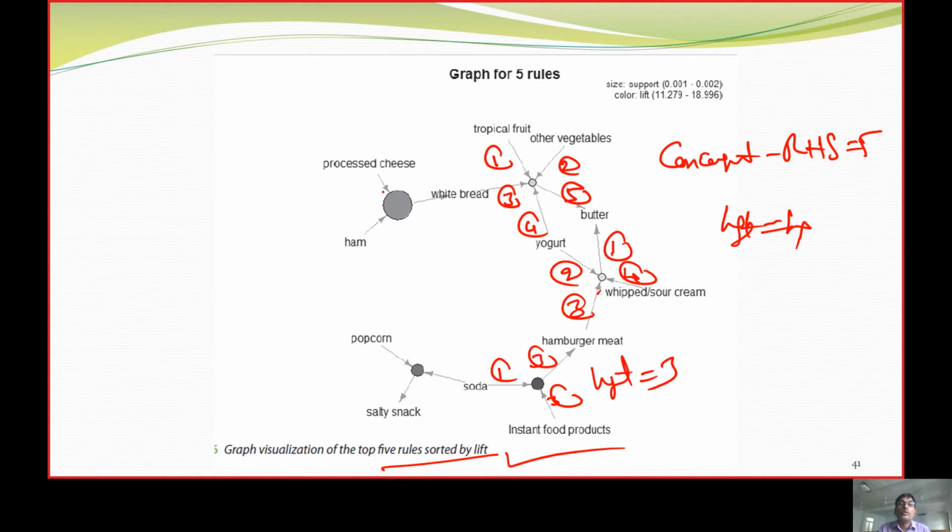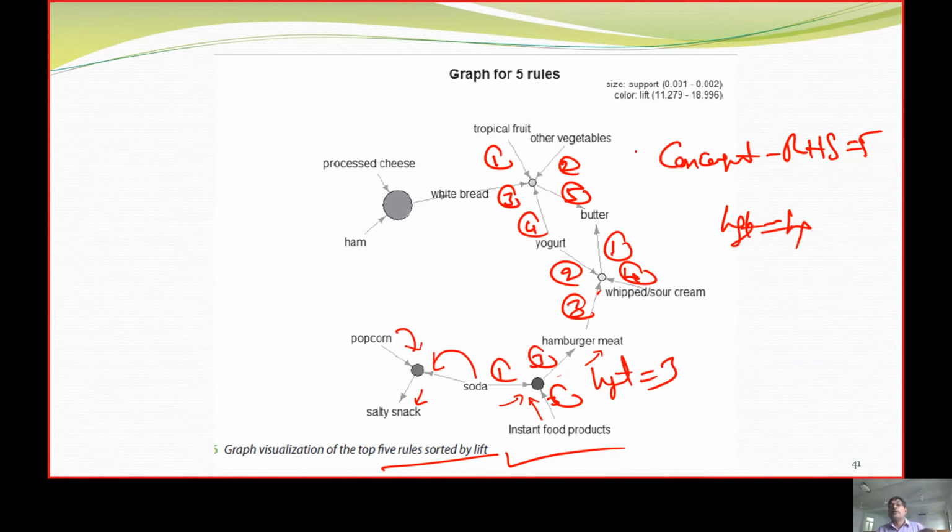So people who buy hamburger and processed cheese will buy bread. People who purchase soda will buy salty snacks. People who purchase soda and instant food will purchase hamburger. These are the rules.